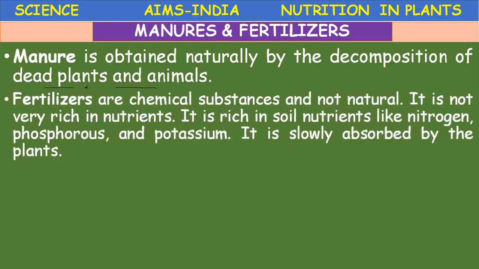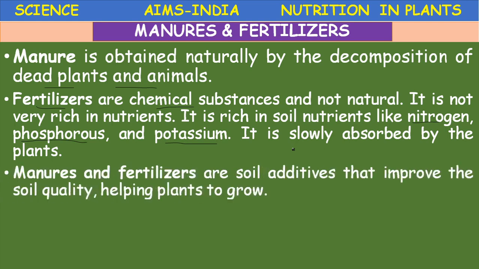Next, fertilizers. Fertilizers are chemical substances and not natural. They are rich in soil nutrients like nitrogen. These are very important: NPK, nitrogen, phosphorus and potassium. They are quickly absorbed by the plants. Manures and fertilizers are soil additives that improve the soil quality, helping the plants to grow.